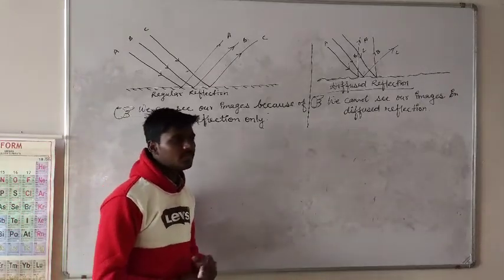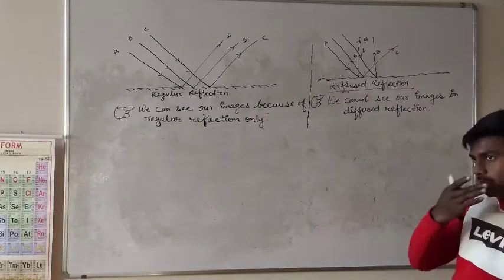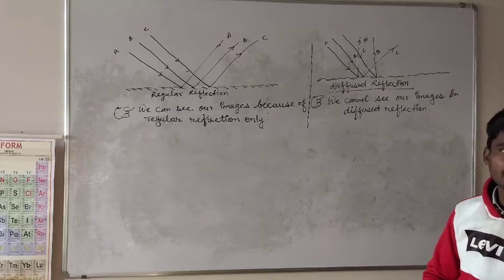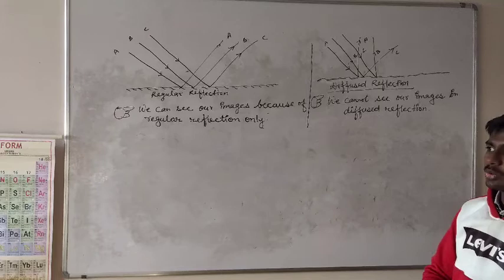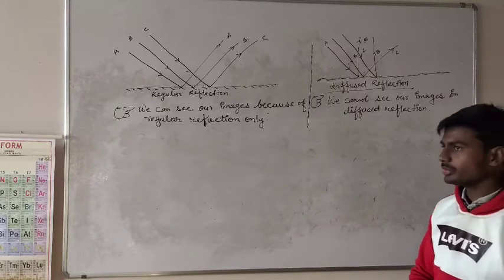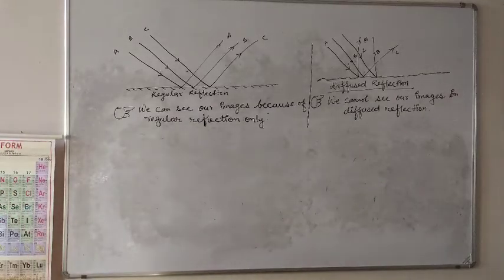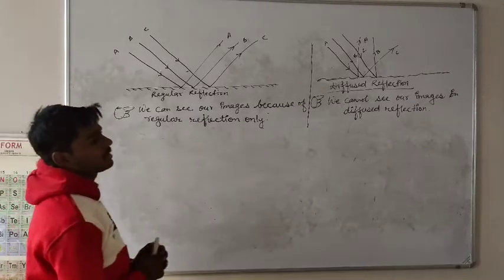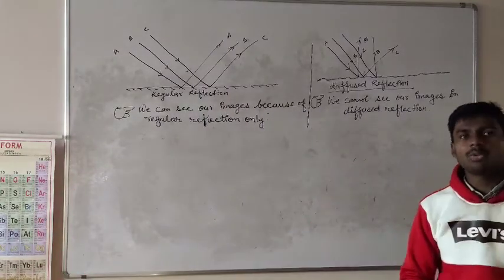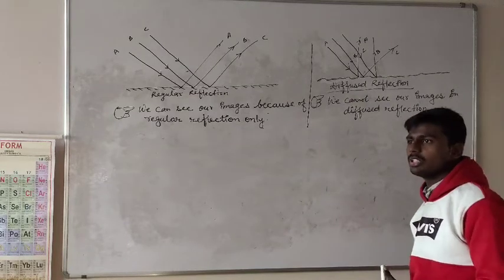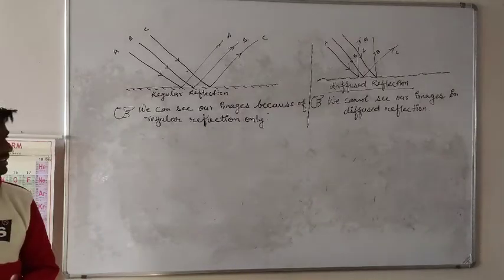Then we discussed some examples of the even surface. First one, and the very important one, is mirror. Mirror has a plain, smooth surface. So that is the example of a smooth surface, and the reflection taking place there is regular reflection. Second, diffuse. It means uneven surface. For example, you can take a wall. Wall is rough, not so smooth. So the reflection taking place on the wall is diffuse reflection.